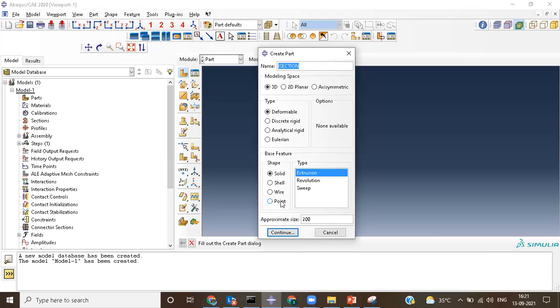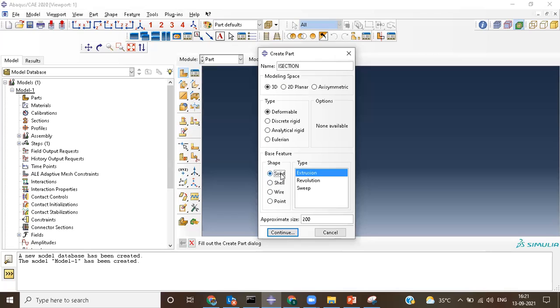As of now, first we will work only on the solid. In future, if required, I will come to shell and wire also, and I will teach you on this. Now, going for the shape, solid. If I click on shell, my options change. See this: planar, extrusion, revolution, and sweep. If I click on wire, it shows planar. If I click on point, it shows coordinates.